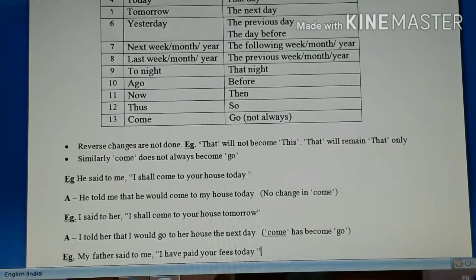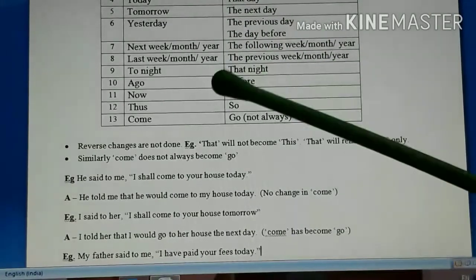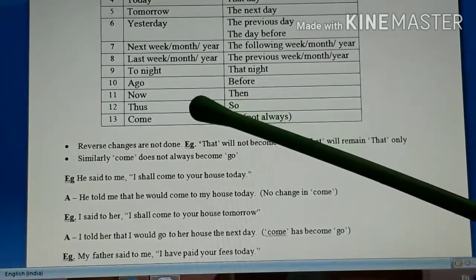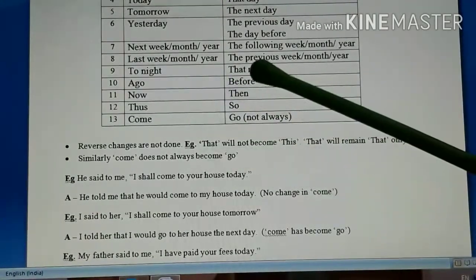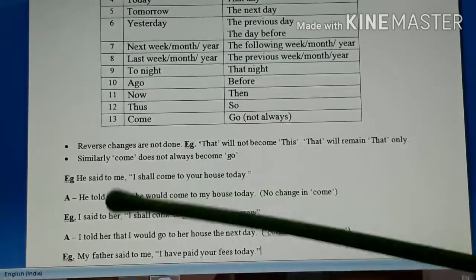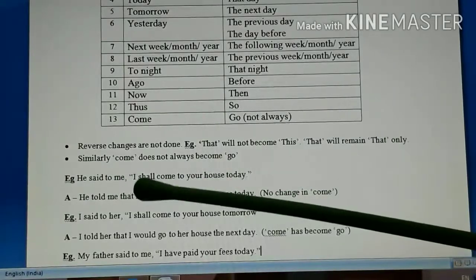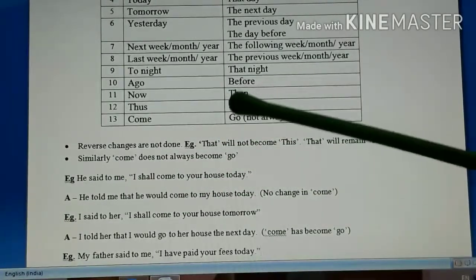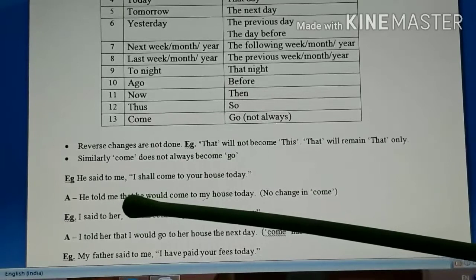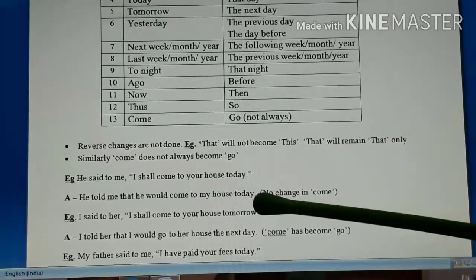So when you are doing the indirect of the sentence and you talk about the coming of someone, then come will remain come only. But when you talk of going through the verb come, then come will become go. Look at the example. He said to me, "I shall come to your house today." So, he told me that he would come to my house today.